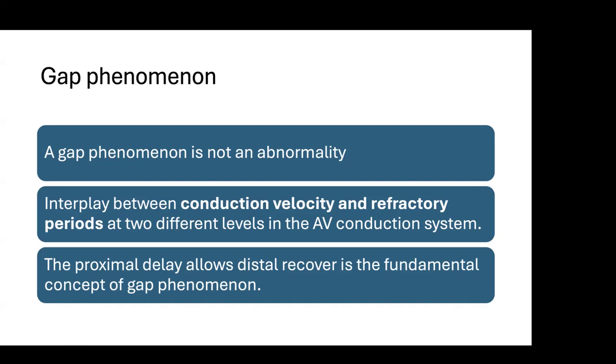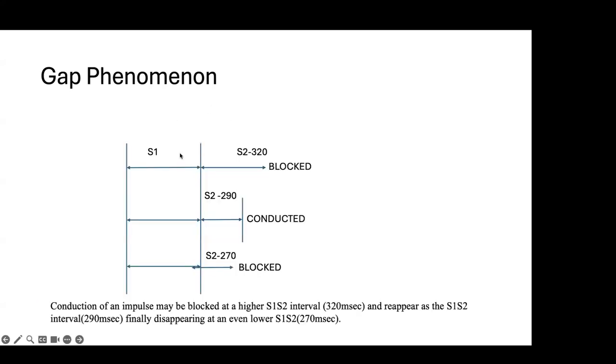So the latency, what is happening in the first tissue, is giving more time for the next conduction. So this is the gap phenomenon I was showing you. S1, S2, 320 blocked. S1, S2, 290 conducted. And again, S1, S2, 270 blocked. So till now, before this, conduction was happening; at 320 we are blocking, that is okay. But after reducing to 290, why is it blocking?